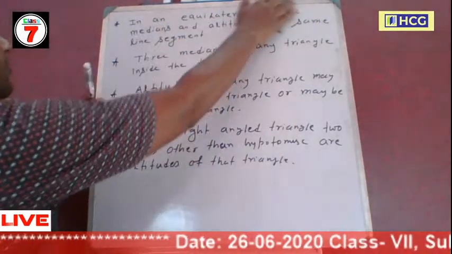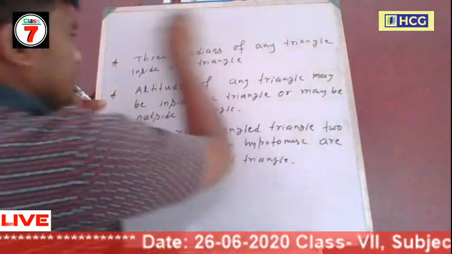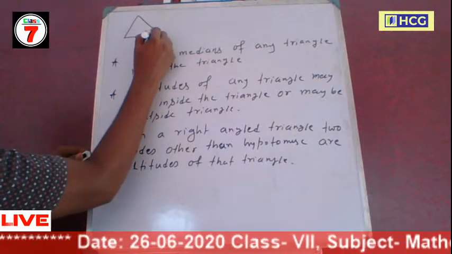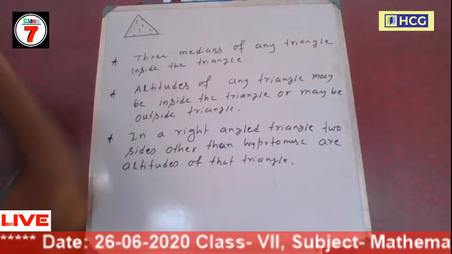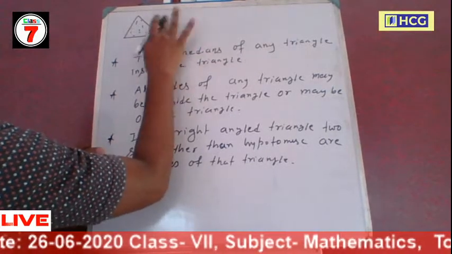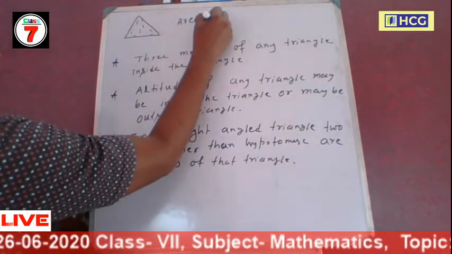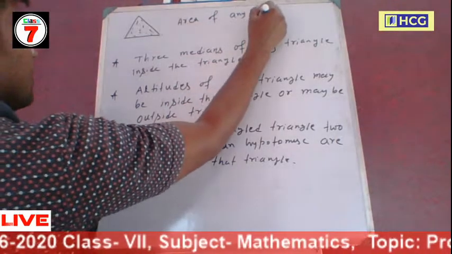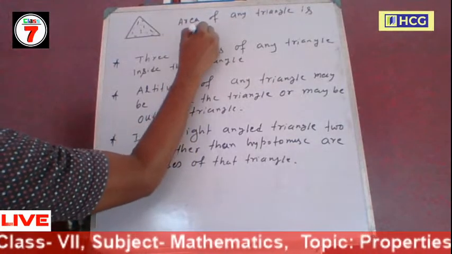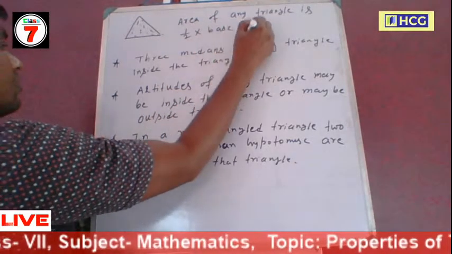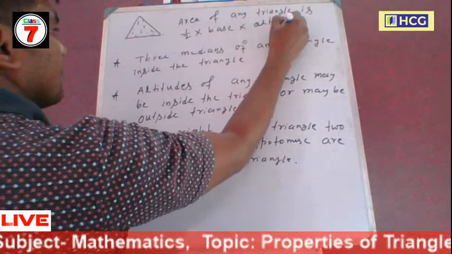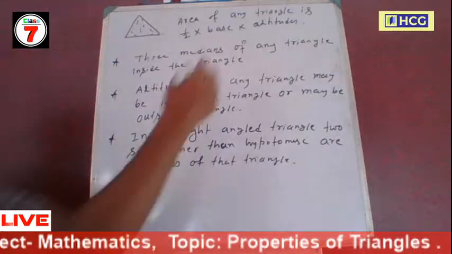Another property of a triangle, well, this is not a property. Now this is a triangle, and this triangle occupies this space. The area of that portion, the area of any triangle, is half into base into height, or altitude, in square units.